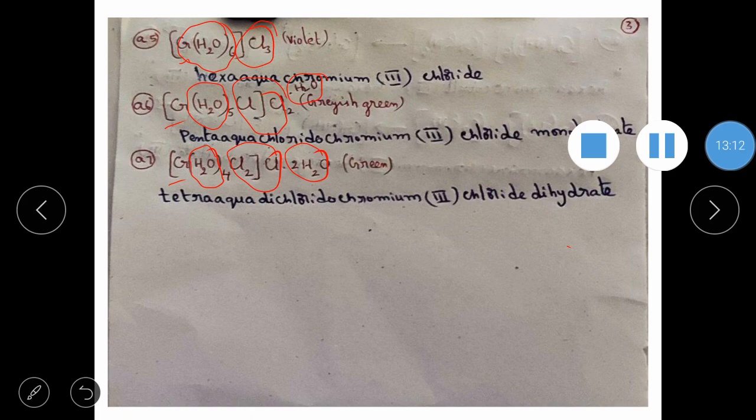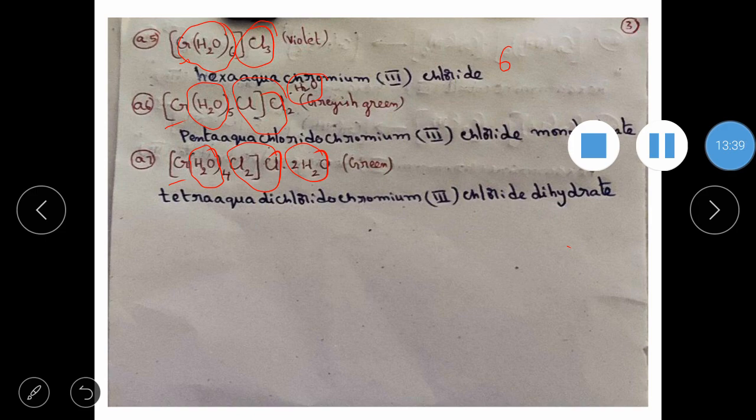But see the properties. One is violet in color, one is grayish green, one is green, though they have the same molecular formula. So therefore they are isomers. Now what is very different here? Check out. First question, how many ligands? No doubt all the 3 complexes have 6 ligands.